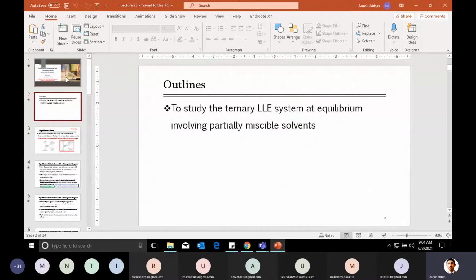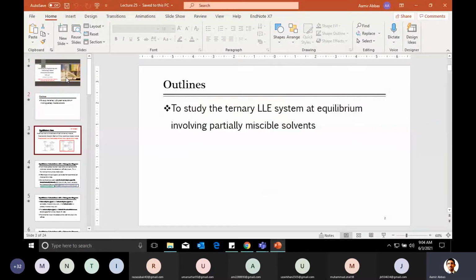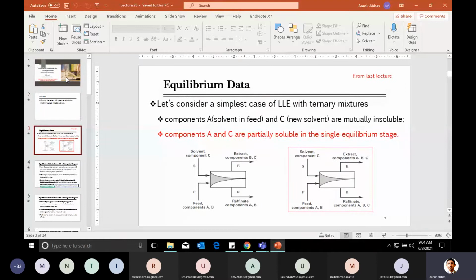Bismillahirrahmanirrahim. Yesterday we started with this discussion of ternary liquid extraction systems, equilibrium, and you were introduced with two systems. We started our discussion with this: when you bring in contact feed and externally introduced solvent, then there can be four possibilities, and out of those, then two were selected.